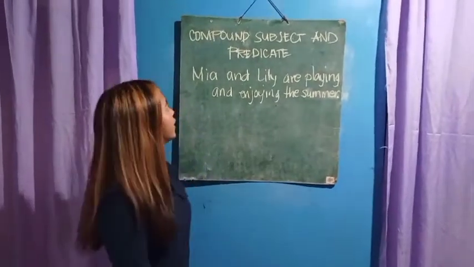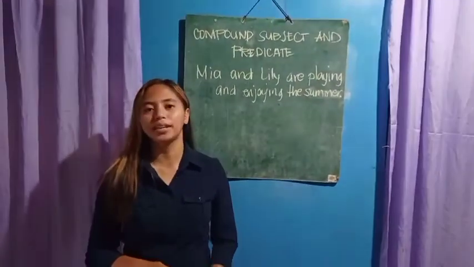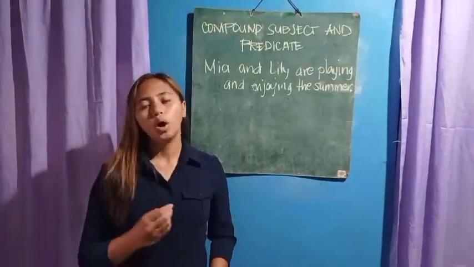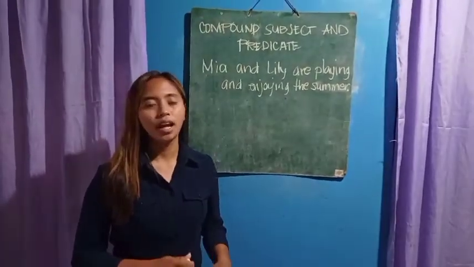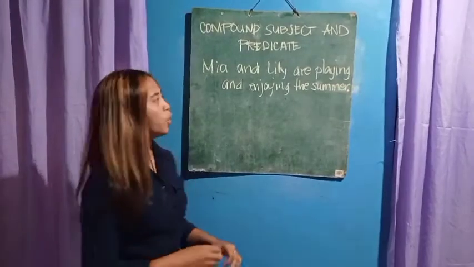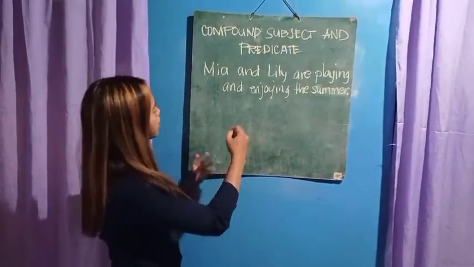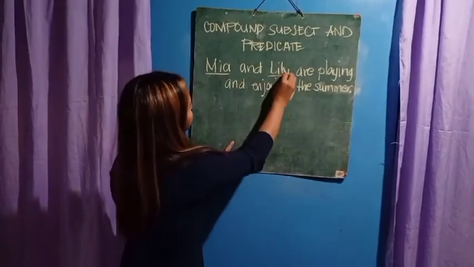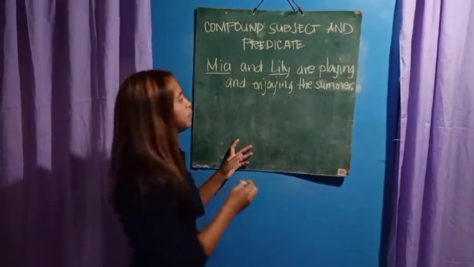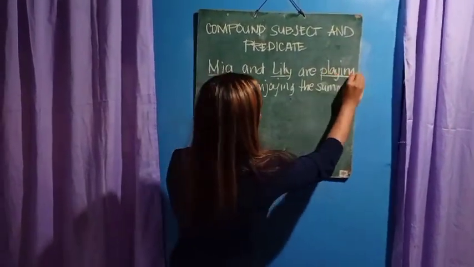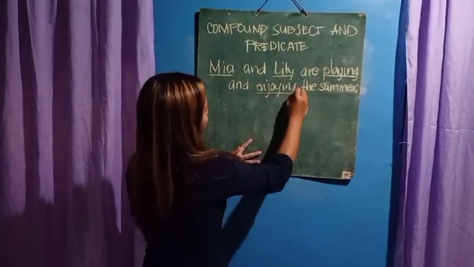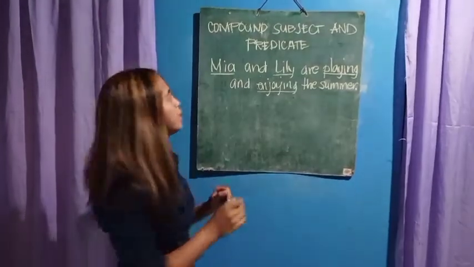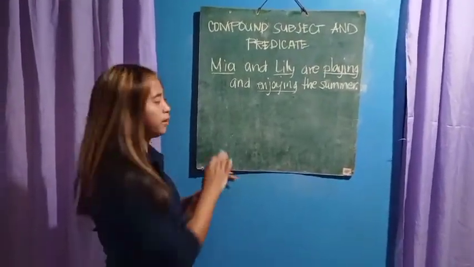So the next one is the compound subject and predicate. Compound subject and predicate have two or more subjects and two or more verbs. So in this sentence, as we noticed, we have two subjects, which are Mia and Lily. We also have two verbs, which are the words playing and enjoying. So this is how we are going to diagram the compound subject and predicate.